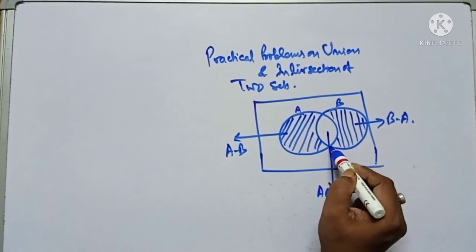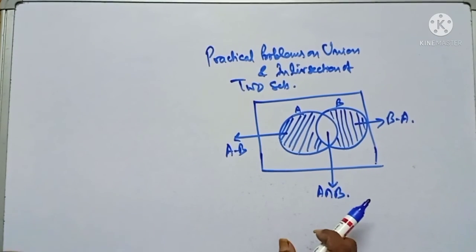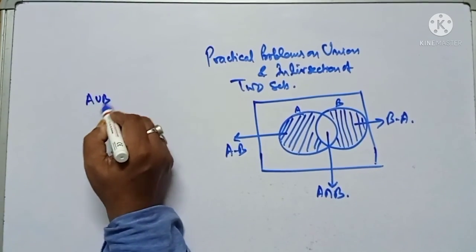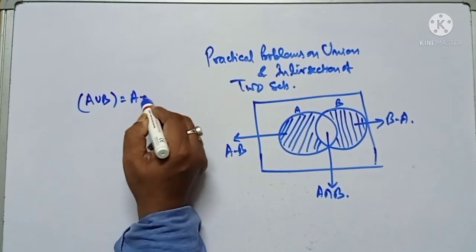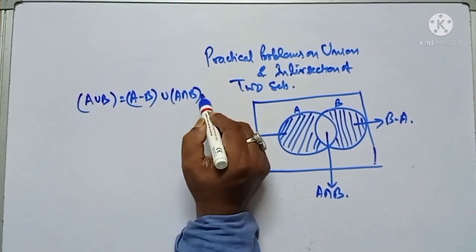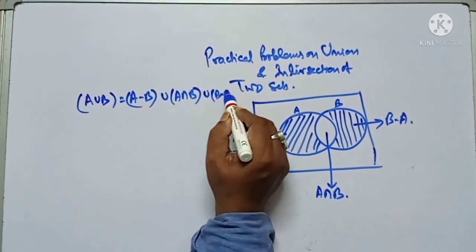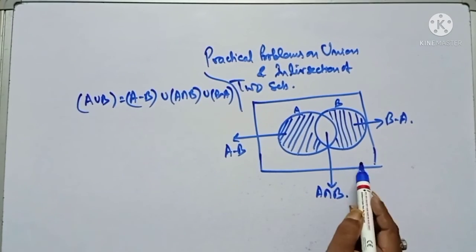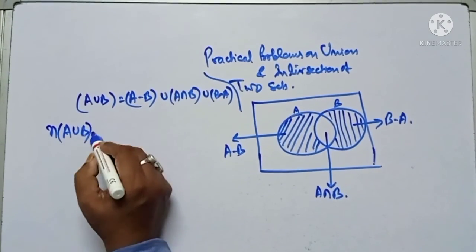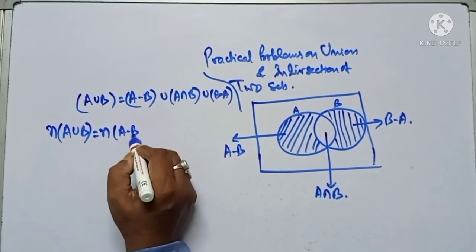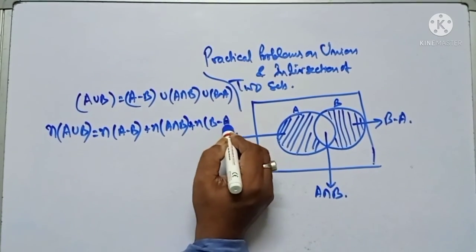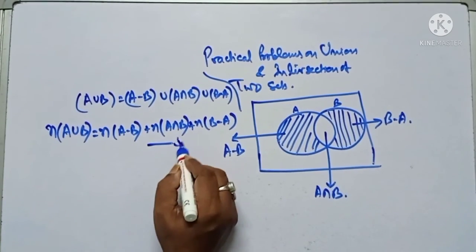Now this whole is A union B. So A union B is equal to A minus B plus A intersection B plus B minus A. If you write it like this, the number of elements in set A union B will be the number of elements in A minus B plus the number of elements in A intersection B plus the number of elements in B minus A. Let this be equation 1.